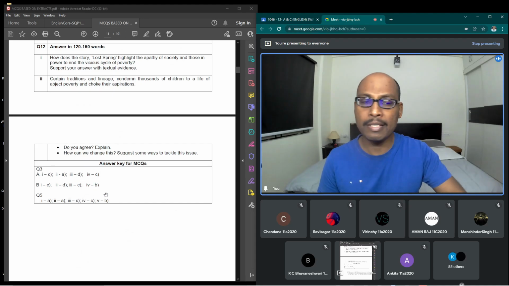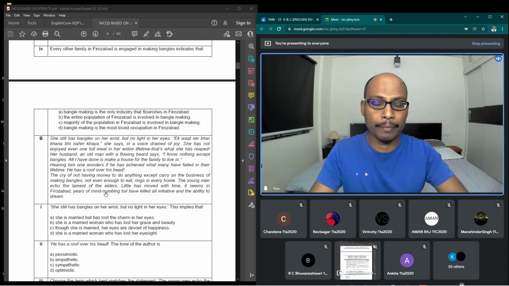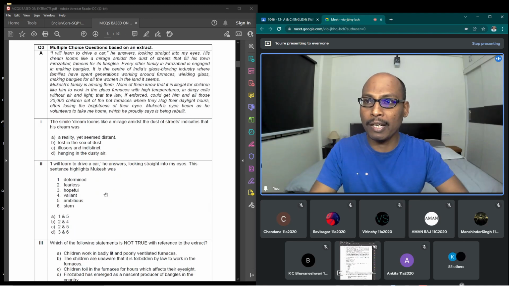Question number 1 is C. So you have to practice, at least you should have a glance at all these things, because if CBSE has given these extracts, most probably they may include these extracts in the question paper. Good, Ankita. Now let us go to the next lesson, Deep Water.